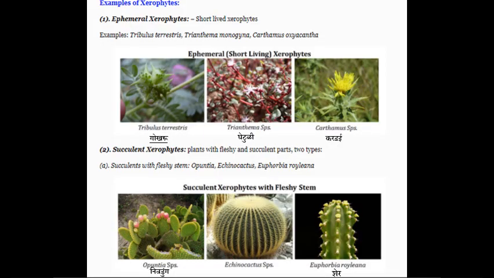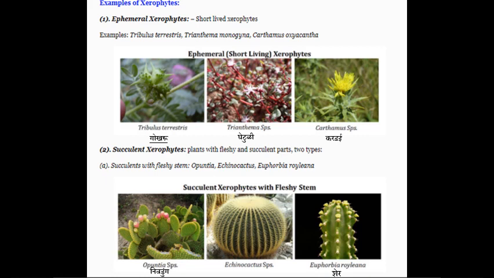Now the examples of the xerophytes. There are three different types: ephemeral xerophytes, succulent xerophytes, and non-succulent xerophytes. So we can see one by one the three different types. That is, ephemeral xerophytes, they are short-lived xerophytes. The examples are Tribulus terrestris, Trianthema monogyna, Carthamus,